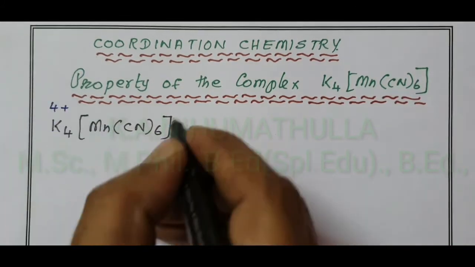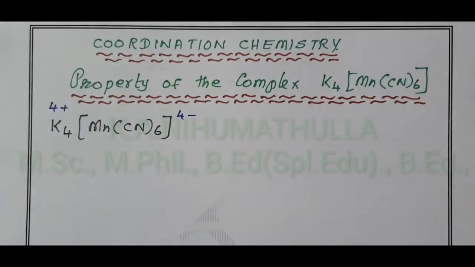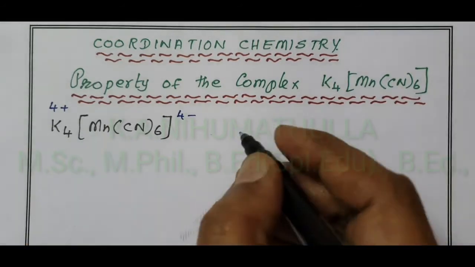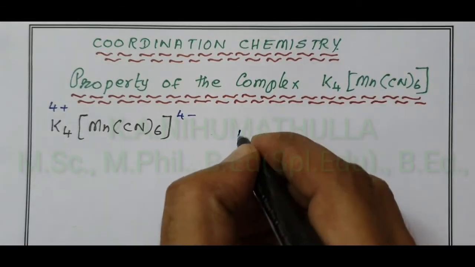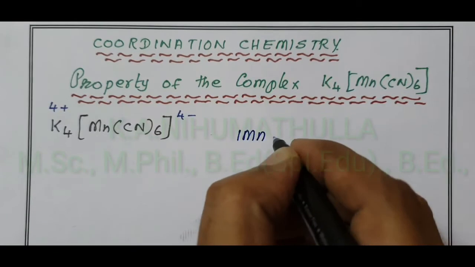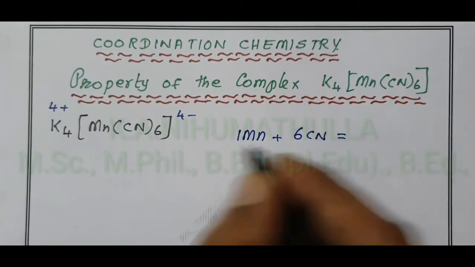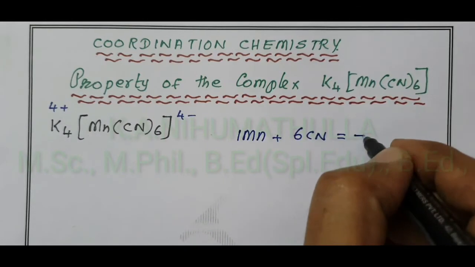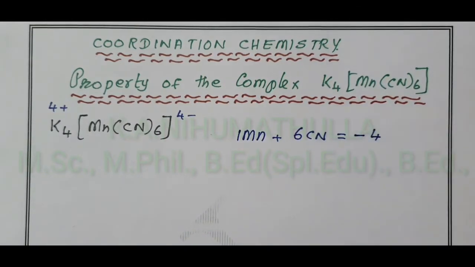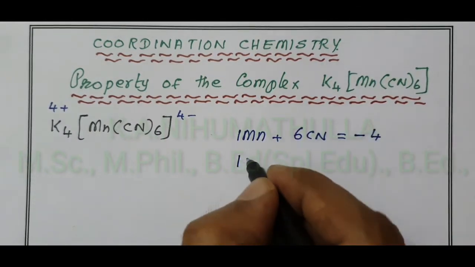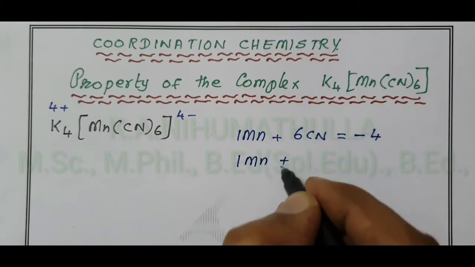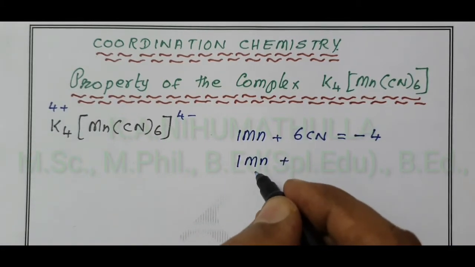What is the charge on the complex? 4 minus. Now, inside the complex we have 1 manganese and 6 CN, and that is equal to the charge on the complex, 4 minus. The oxidation state of manganese we are going to determine.